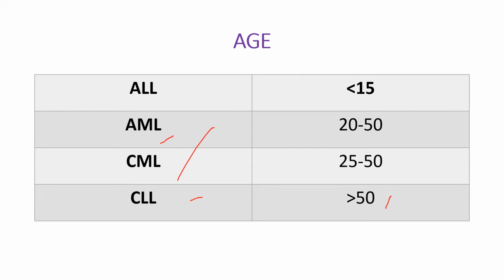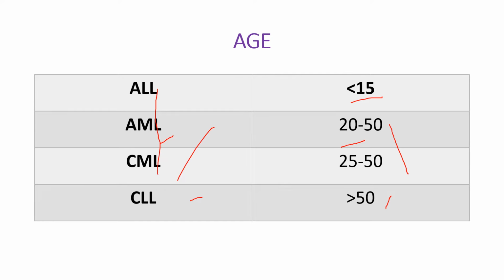So there is some overlap here in the middle, that is AML and CML can happen in a similar age group. ALL, you don't have anything, it's less than 15, it's usually ALL. Greater than 50, it's usually CLL, even though CLL questions are rarely asked in the exam. So you're stuck within only these three, which is ALL, AML, and CML. If you see a person who is less than 15, then it is ALL. But if you have a young adult or a middle-aged person, that can be AML or CML. That is where the confusion comes, whether it's AML or CML. By the end of this video, you will be able to tell if it is AML, ALL, CML, or CLL.